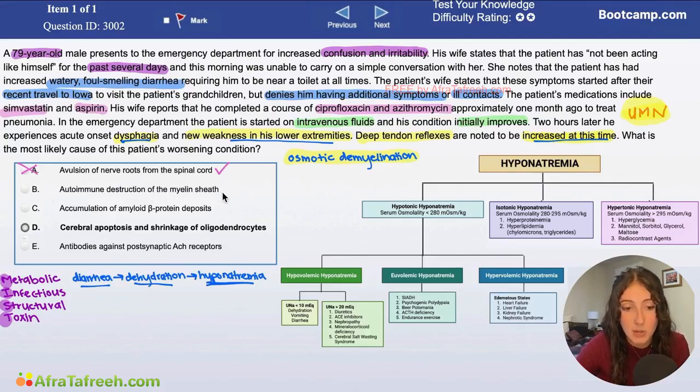Our second option is autoimmune destruction of the myelin sheath. And these are classic buzzwords for Guillain-Barré syndrome. And Guillain-Barré syndrome could make sense, right? Because we had a patient with C. diff, they had an infection, and now they're having these neurological symptoms.